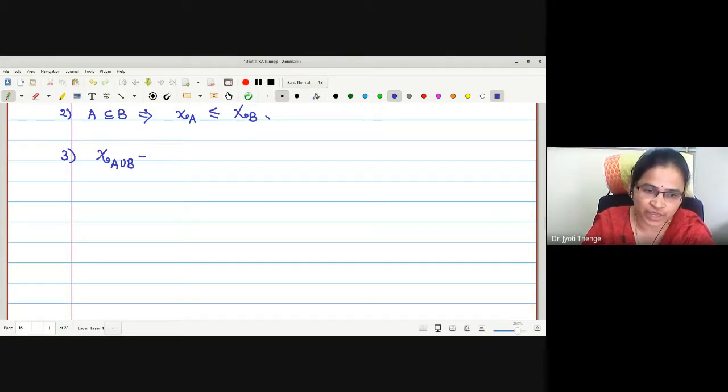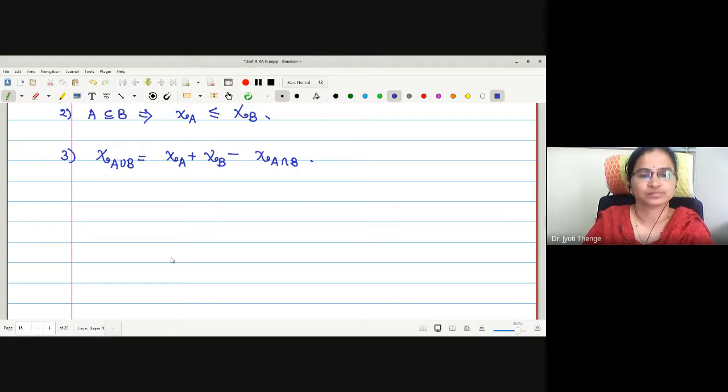Characteristic function of A union B is characteristic of A plus characteristic of B minus characteristic of A intersection B. Right?